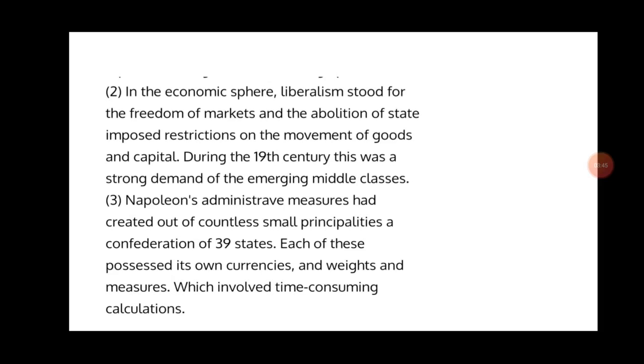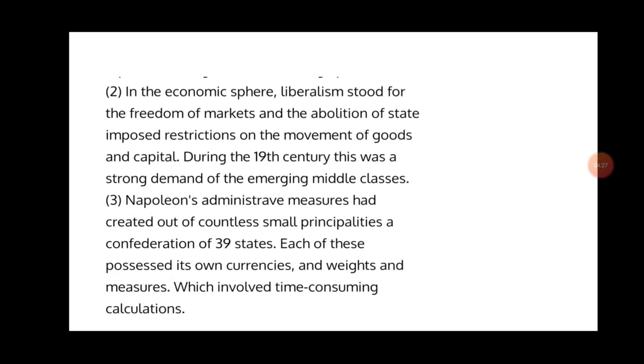Napoleonic administrative measures had reduced countless small principalities to a confederation of 39 states. Each of these possessed its own currencies and weights and measures, which involved time-consuming calculations. As different territories were under Napoleon, different currencies were running there, and due to this economic activities were affected. These things needed to be changed.